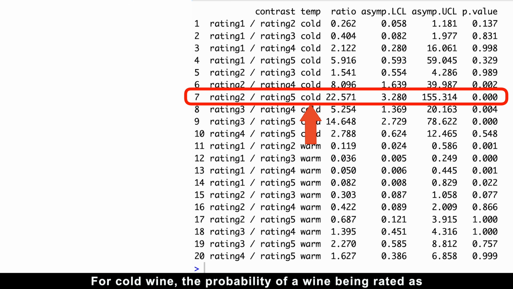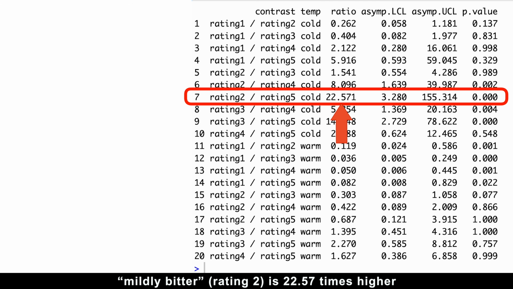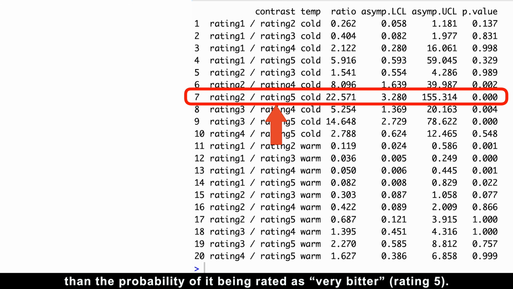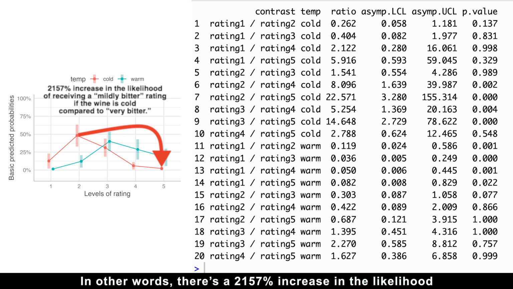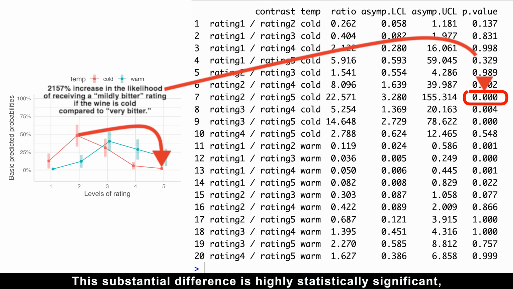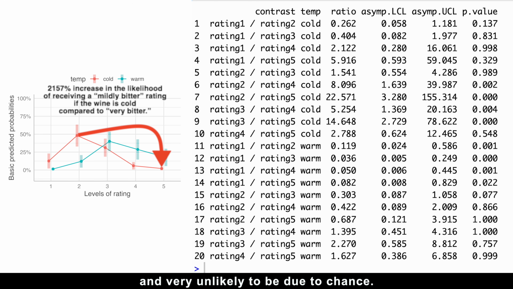For cold wine, the probability of a wine being rated as mildly bitter, rating 2, is 22.57 times higher than the probability of it being rated as very bitter, rating 5. In other words, there is a 2,157% increase in the likelihood of receiving a mildly bitter rating if the wine is cold compared to very bitter. This substantial difference is highly statistically significant, meaning this finding is highly reliable and very unlikely to be due to chance.